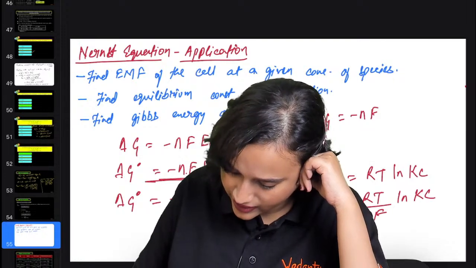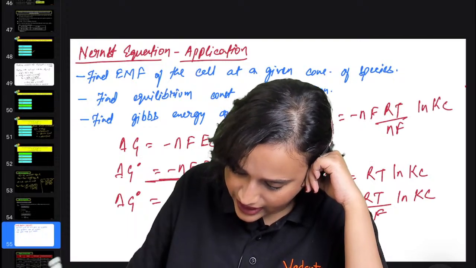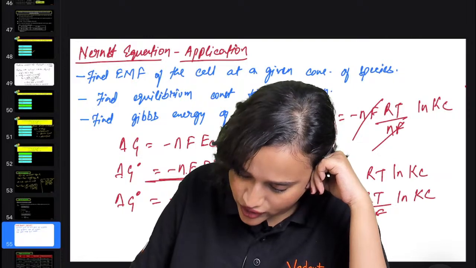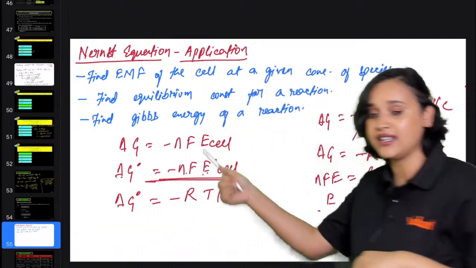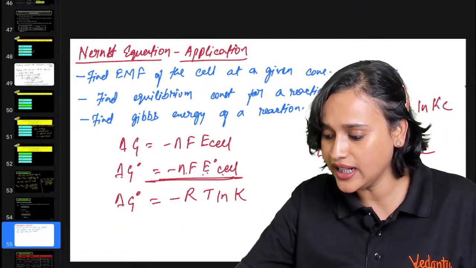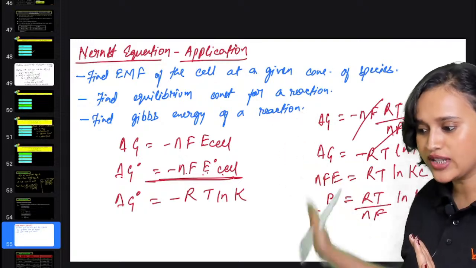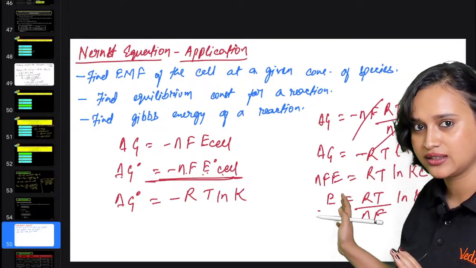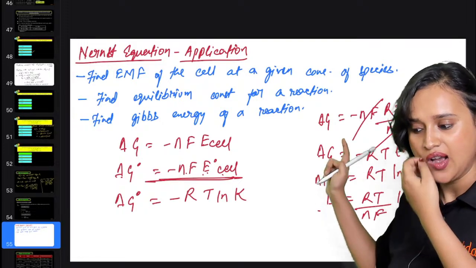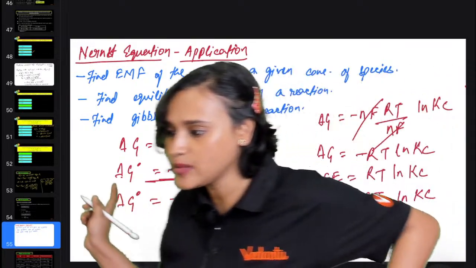Instead of writing E cell here, if I write RT divided by NF ln Kc, NF will cancel out. So delta G is equal to minus RT ln Kc. Does this make sense now, everyone? Is this clear? See what I have done. Now check it out, what I am telling you. Now is this clear? Yes, everybody, check it out.